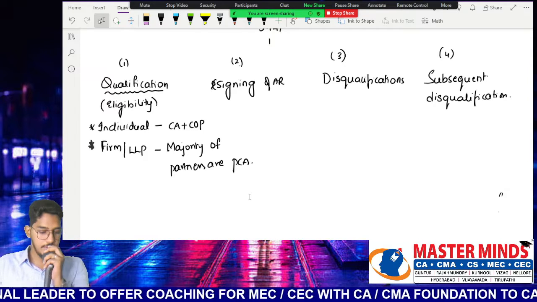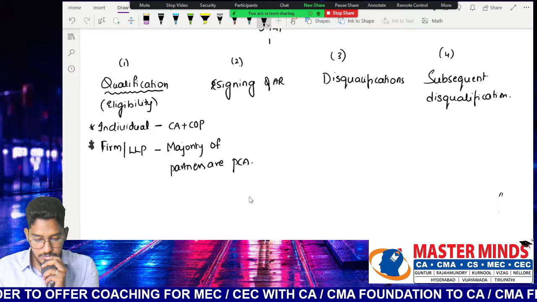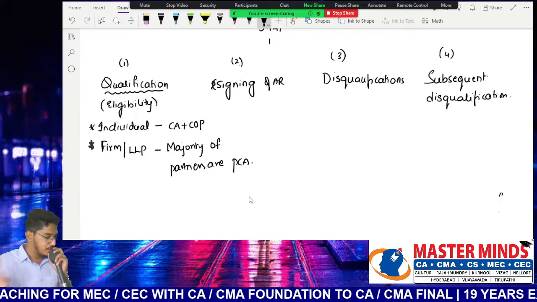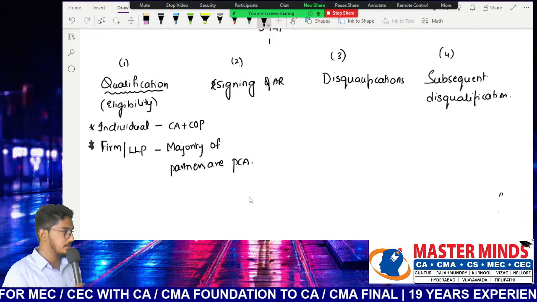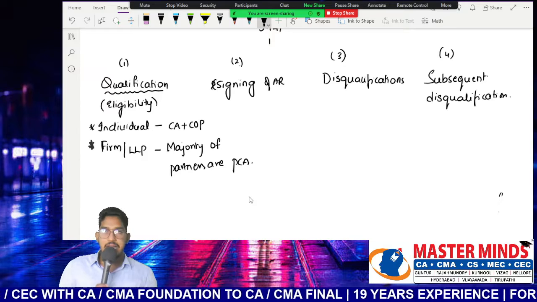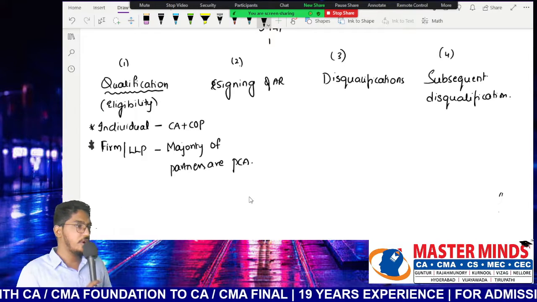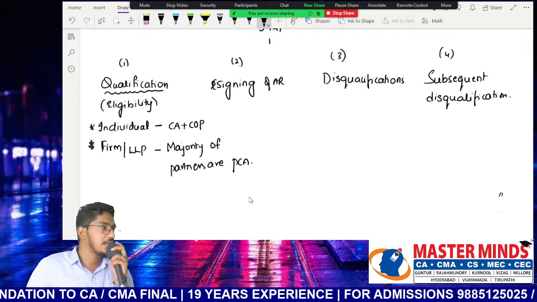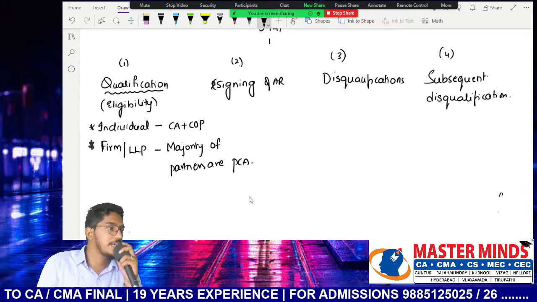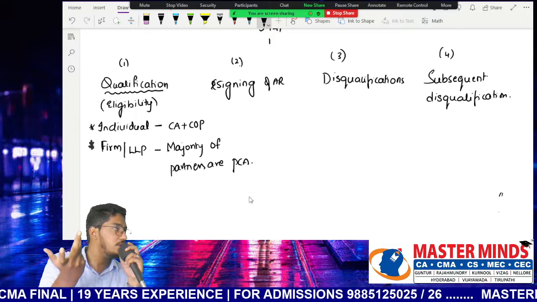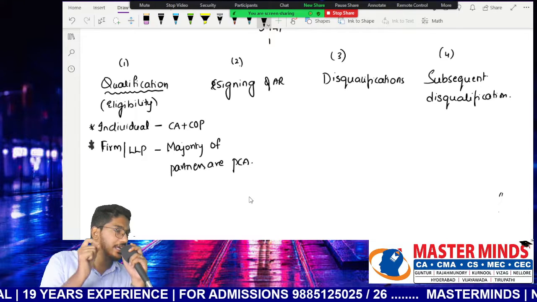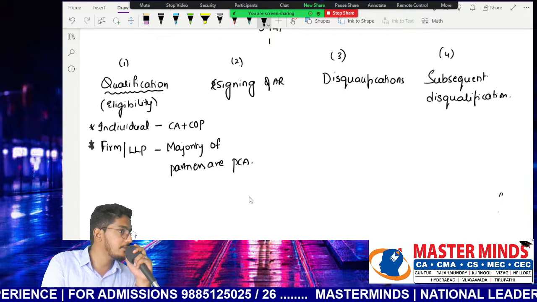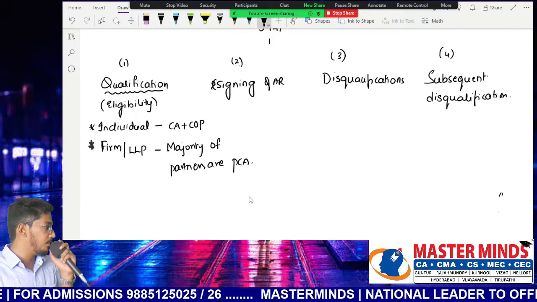Clear everybody? Now let us come to subsection 2, which is regarding signing of the auditor's report. After completing all the audit, what is the ultimate objective of the auditor? To express an opinion. And how will that opinion be expressed? In the form of a written report. Should that document be signed or not? Without the auditor's signature, the document will no longer have any validity. What creates that validity is the sign of the auditor. So definitely there is a requirement on the auditor to sign the audit report.